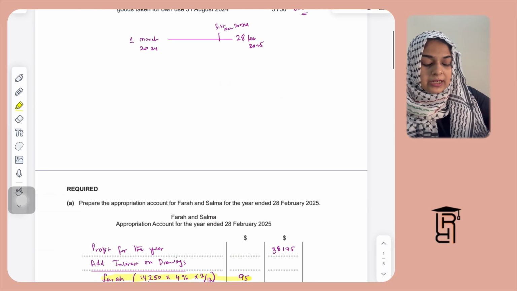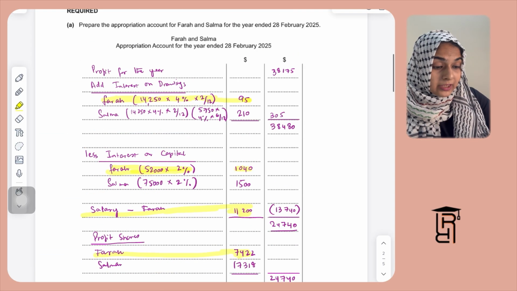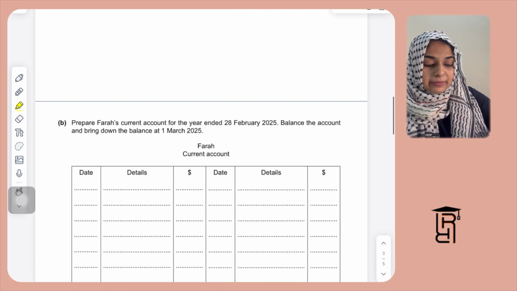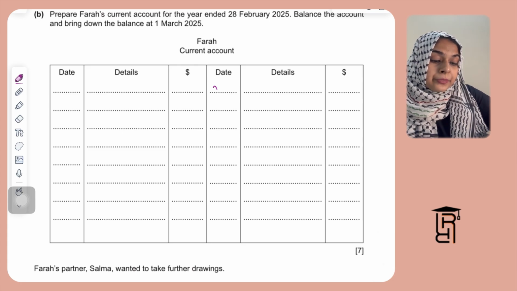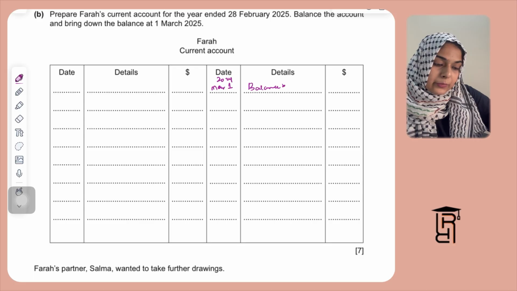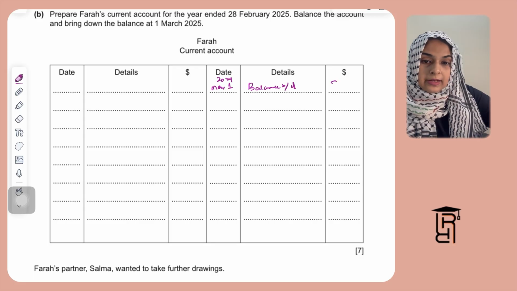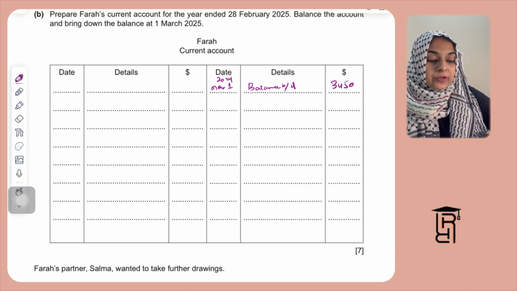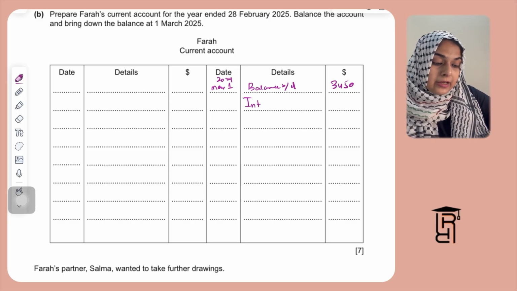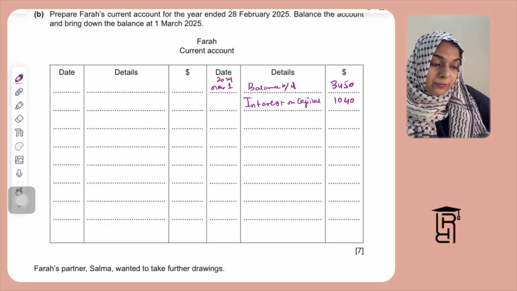Also, Farah's opening balance of the current account. I'm going to start with Farah's opening balance of the current account, which is a 3450 credit balance. So I'm supposed to write this on the credit side. I will write here March 1, 2024, balance brought down, and 3450, which is Farah's opening balance of the current account. Then Farah is given interest on capital, so I'm going to write here interest on capital, which for Farah was 1040.